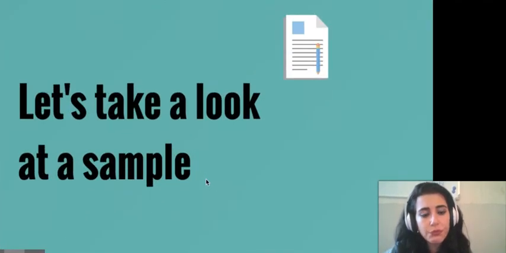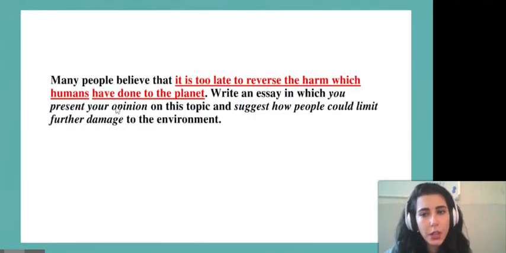Now, let's have a look at a sample. The task is the following. Many people believe that it is too late to reverse the harm which humans have done to the planet. Write an essay in which you present your opinion on this topic and suggest how people could limit further damage to the environment. Now, the ones that are in red are the main points that you should focus on. And in your essay, you're required to comment and provide your opinion along with some suggestions.